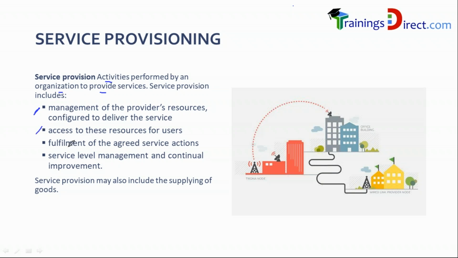Giving access. Users are calling up for access, give them access. Users are requesting actions like password reset or taking a backup, we fulfill that. And manage the overall service levels, ensure that the service level targets are met. The incidents are handled properly, requests are handled properly as per agreed timelines, and improve on a proactive basis. And in some cases, supply the goods, package it, send it, ship it to the consumer.